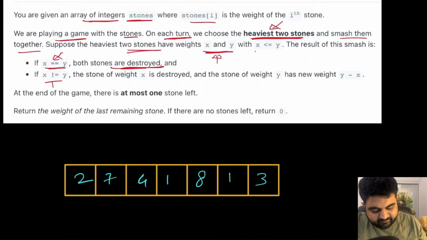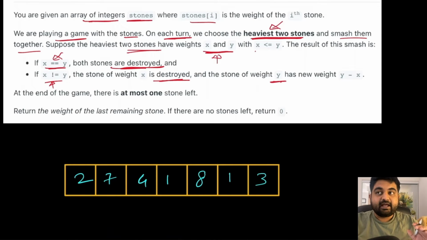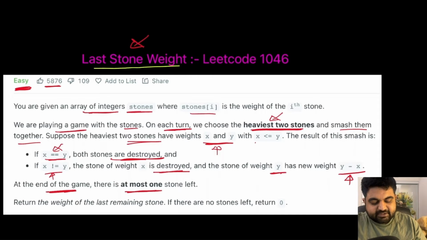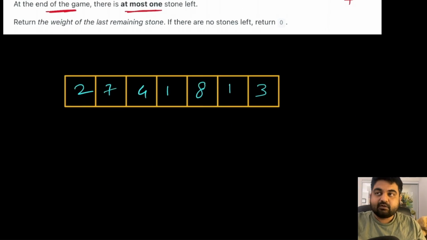If that is not the case, and if we realize that one stone is heavier than the other, then the stone with lesser weight gets completely destroyed, and the stone with higher weight has a new weight of y minus x. So whatever the difference between the two weights is. Then we are going to keep on repeatedly doing the same process until the end of the game, where there is only one single stone left, and then we are going to see what the weight of that particular stone is, and that's why the name is last stone weight.